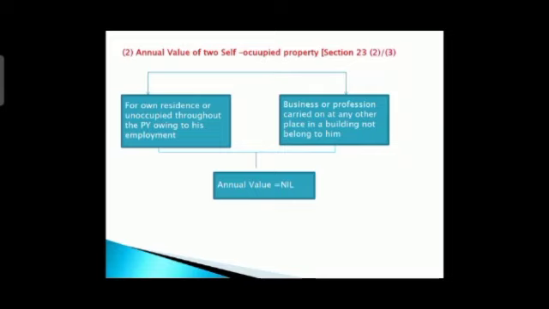So let us move to the next part, that is annual value of deemed to be let out property under section 23 subsection 4.